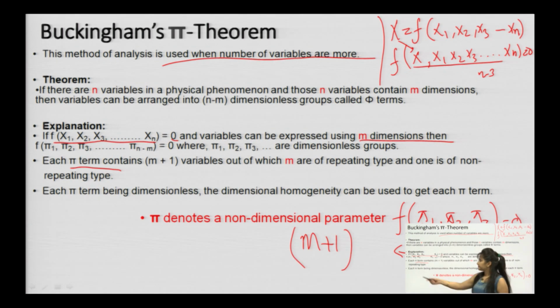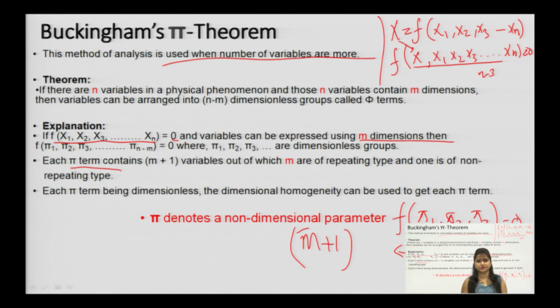Yes, you can see each pi term contains m plus 1 variables, out of which m are repeating variables, and 1 is a non-repeating one. Each pi term being dimensionless, dimensional homogeneity can be used to get each pi term.